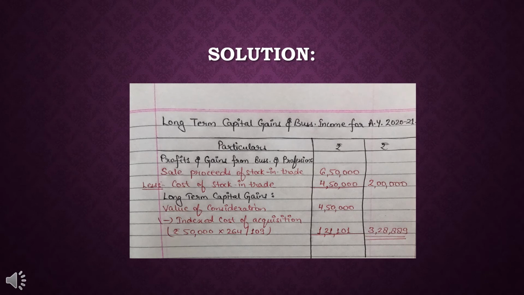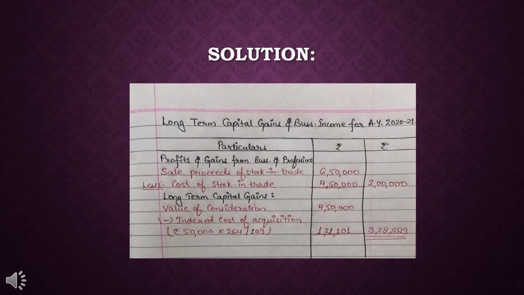So this is how we have to solve this question. First of all, we have to calculate the profits and gains from business or profession. For that, I have written the sale proceeds of the stock in trade, that was 6,50,000 given in the question. Out of which I will deduct the cost of stock in trade, that was 4,50,000. After deducting, I get the profits and gains.